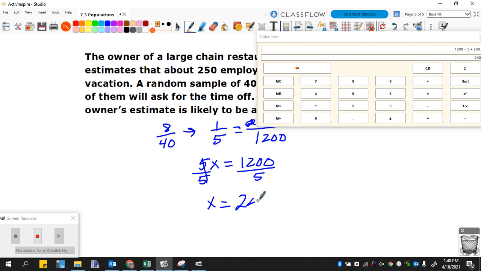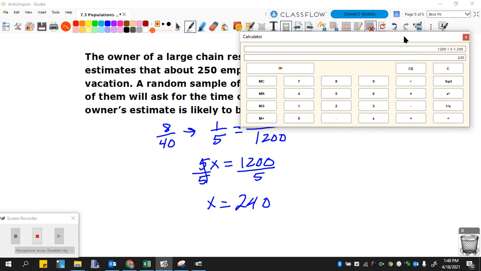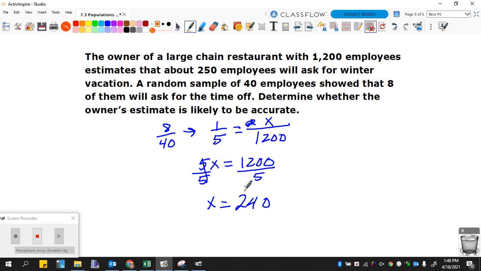That's very close to the number of employees they estimated, so that would be a fairly close estimation.